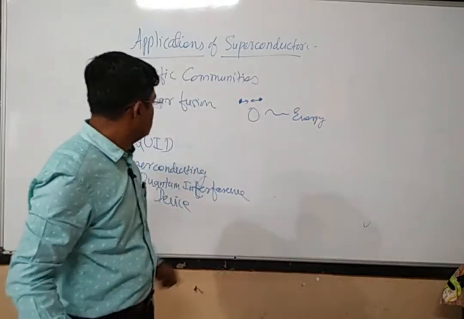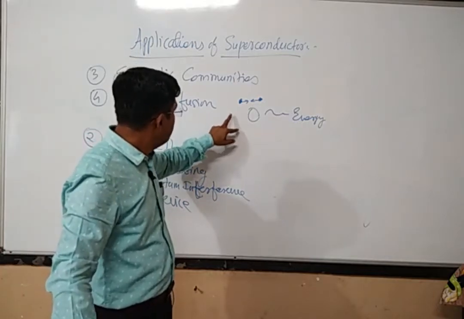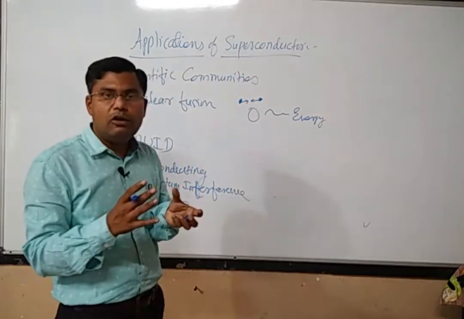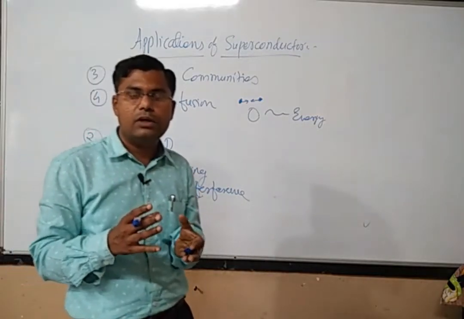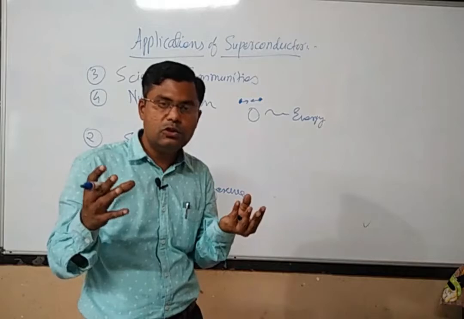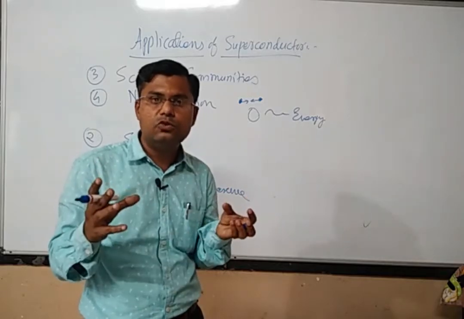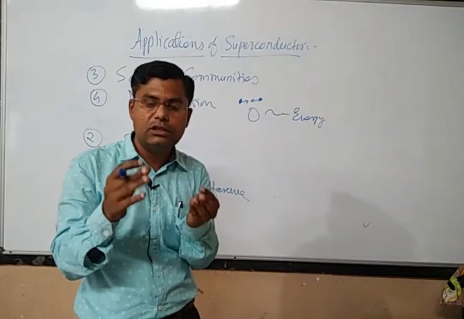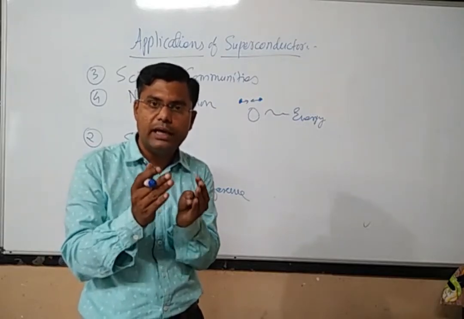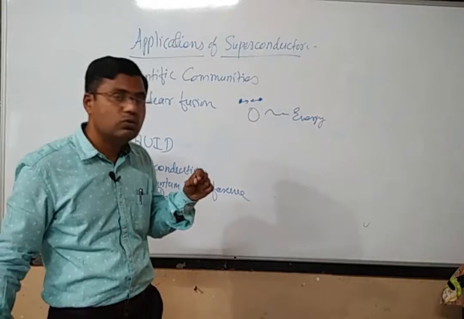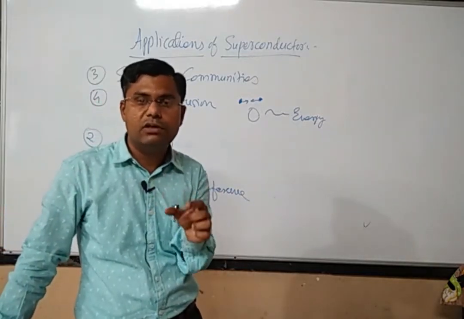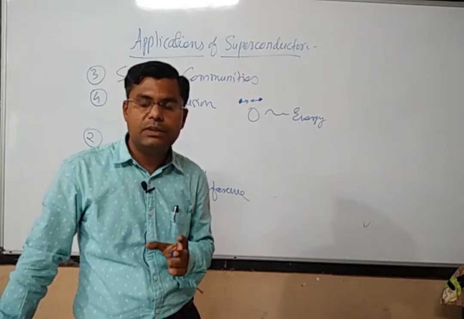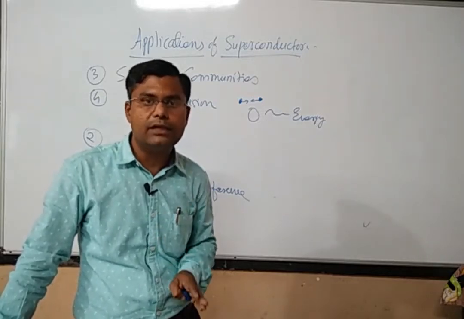So if you want to obtain this nuclear fusion reaction, again the nuclei of deuterium, tritium, etc. we have to use, and these nuclei have to collide with each other within a very small volume or a very small area. Now again we need to confine these particles within a very small volume or area, and this confinement of the particles takes place with the help of magnetic lensing only, right?